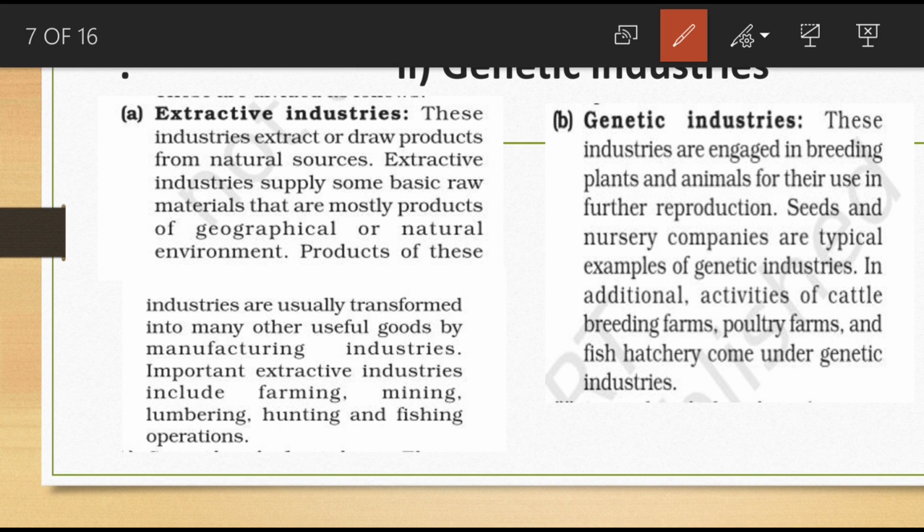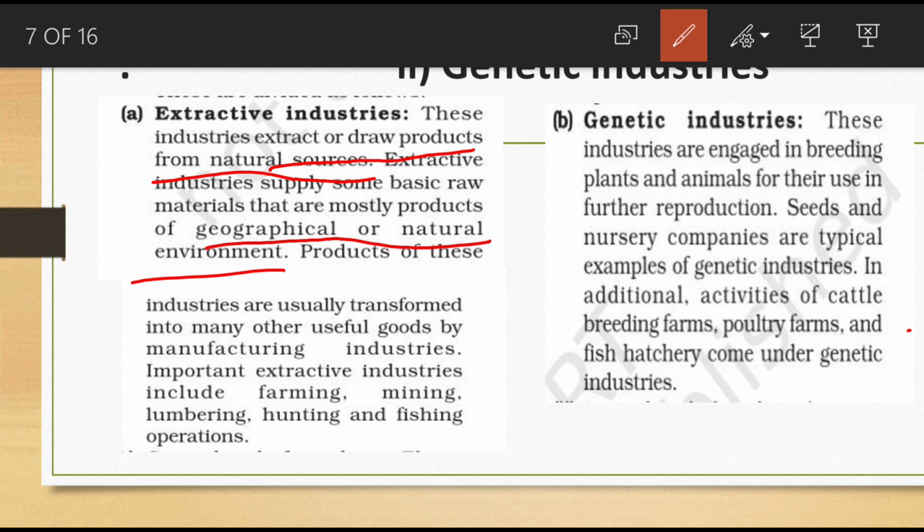These industries extract or draw products from natural sources. Extractive industries supply some basic raw materials that are mostly products of the geographical or natural environment.